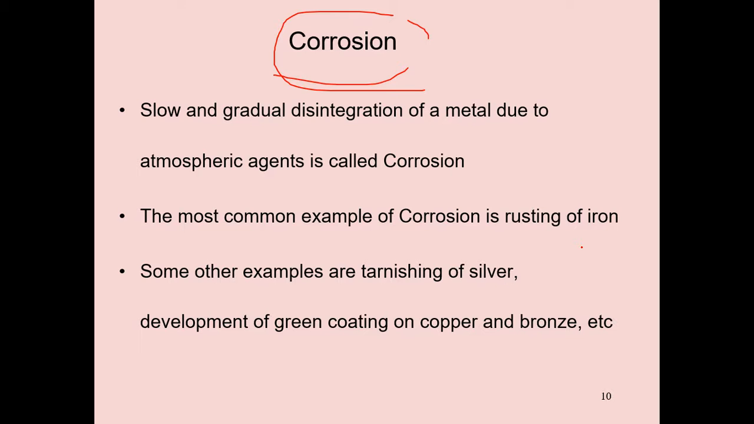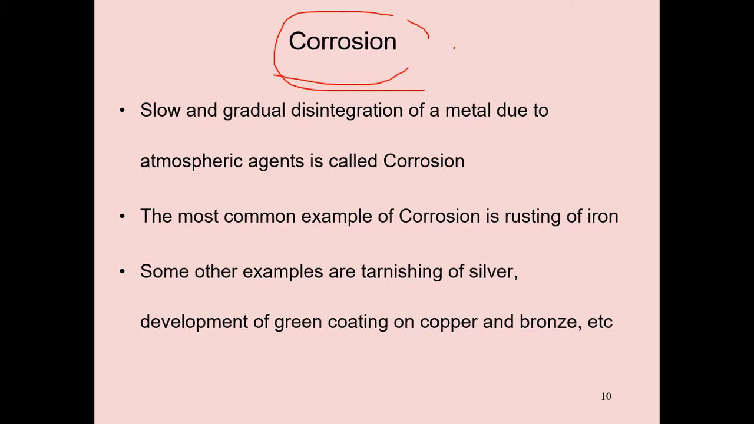Already you know. Examples of corrosion: rusting of iron, tarnishing of silver, and green layer formation on copper due to copper carbonate. Tarnishing of silver is due to the sulfide present in the atmosphere. Rusting of iron is the reaction of oxygen with iron. Some other examples are tarnishing of silver and developing of a green coating on copper and bronze. So in this slide, we discussed the corrosion definition and also examples.